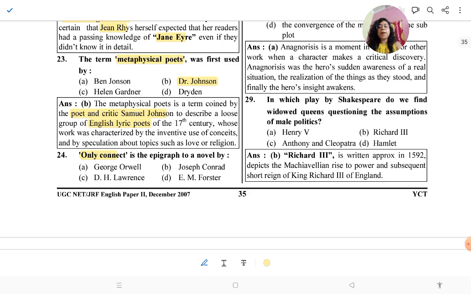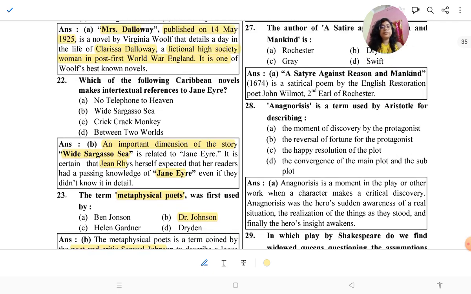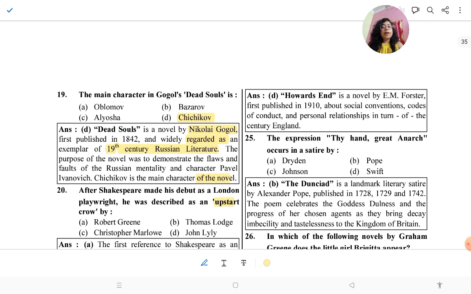Then the question on "only connect", you can see that this is also a repeated one. It was by E.M. Forster. Howards End is a novel by E.M. Forster, first published in 1910, about social conventions, codes of conduct, and personal relationships in turn of the century England.